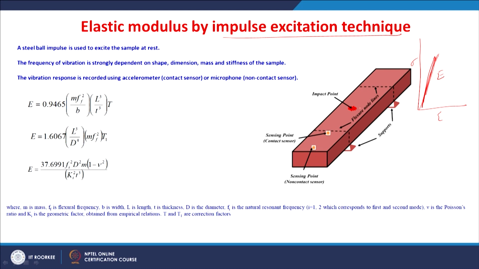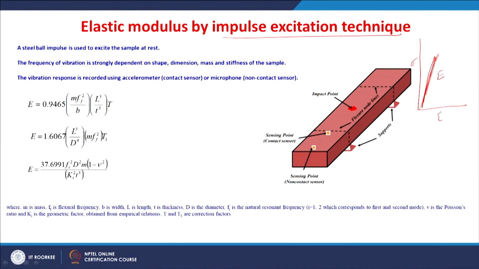Accelerometer is for contact sensing, or you can use the microphone, which is a non-contact sensor. So, you can see certain sensing points like a non-contact sensor, whereas impact is done with a contact sensor.